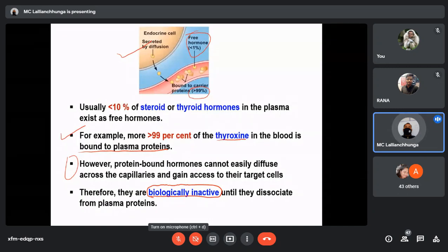To be active, they have to get detached from the carrier protein. They should be in the free form so that they can influence the target organ. The bound form is biologically inactive.